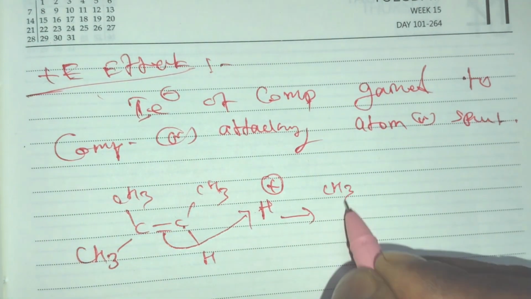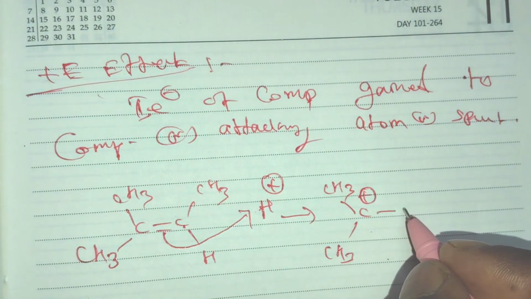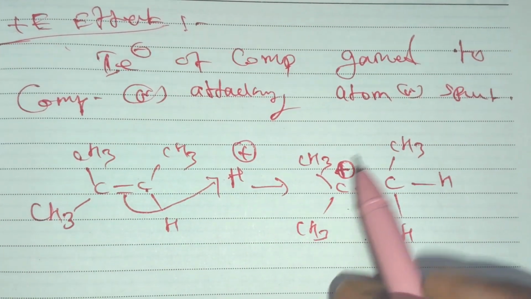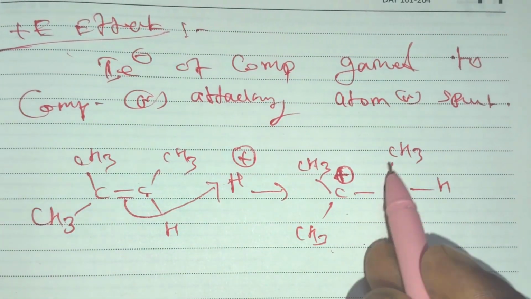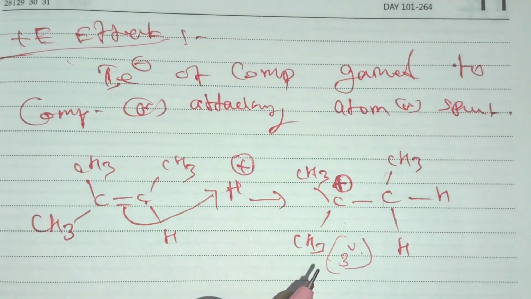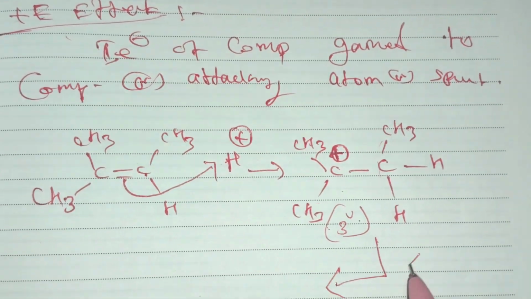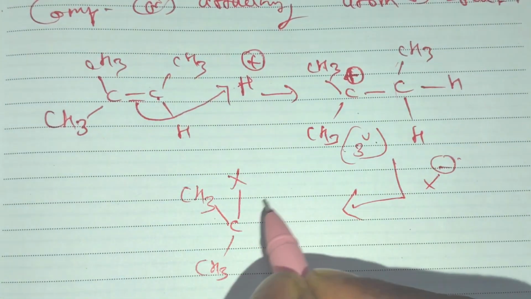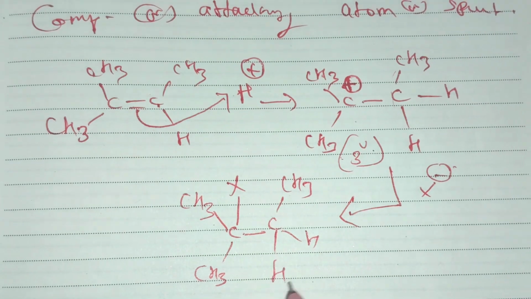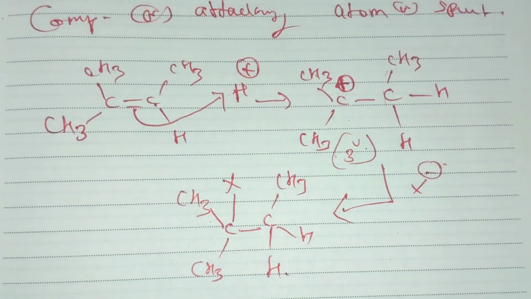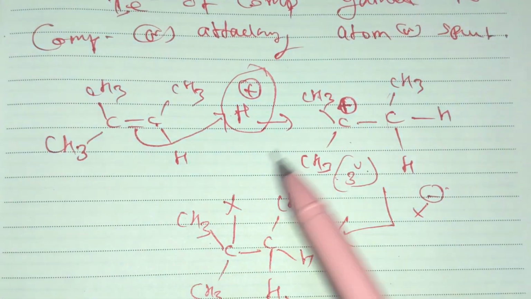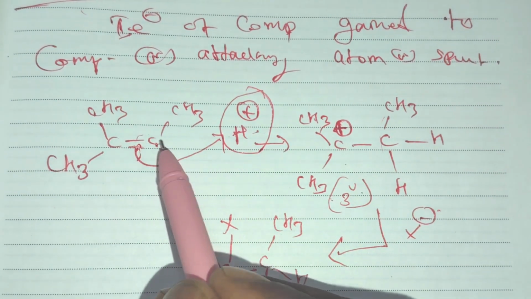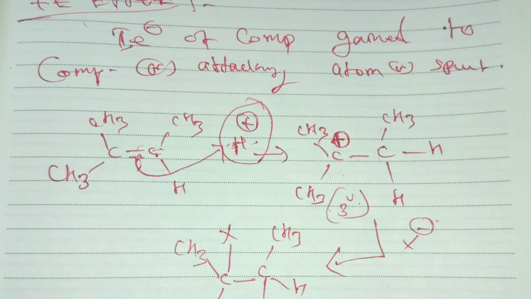So we get CH3 single bond with a plus charge and CH3 with hydrogen. This group is a tertiary carbocation. It then gains X minus, and we get the compound with CH3 and X. So this electron-deficient electrophile attacks this carbon, and the pi electron shifts to make a bond between this carbon and hydrogen. That's why it is the plus E effect.